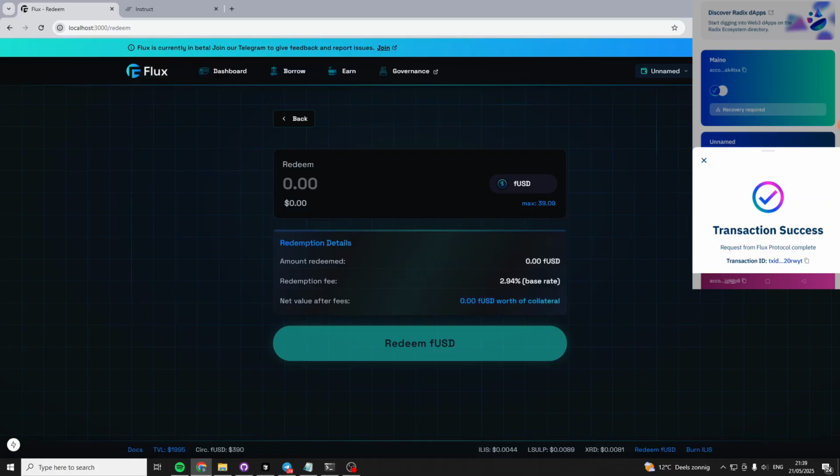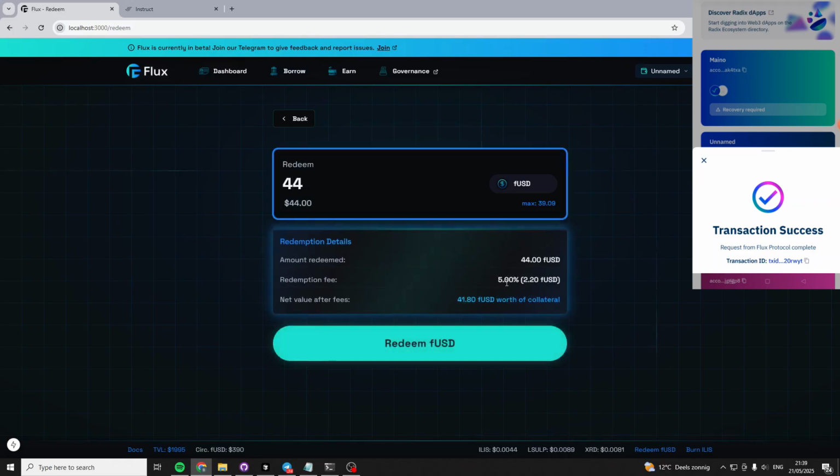Something else that I wanted to show you is this redemption fee that's now calculated correctly. This fee increases when you redeem a whole lot. So redeeming is more expensive when you redeem a whole lot, and the fee is set according to the amount of debt that the protocol has.